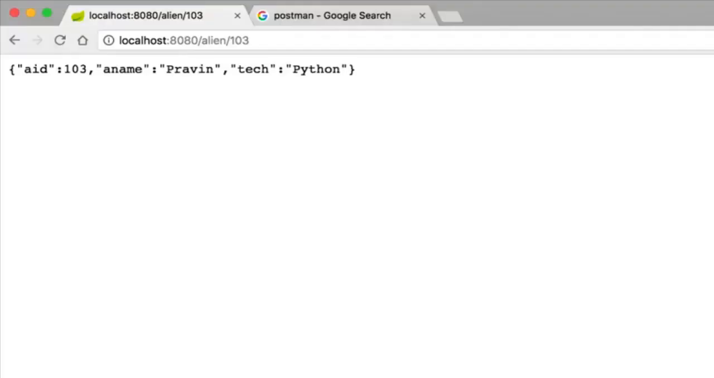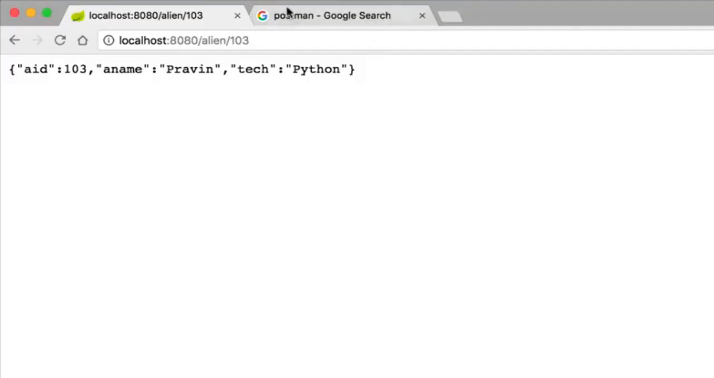Now till this point, everything was working perfectly, right? But then we need something here, because when we were fetching these values, for example, if I say I want an alien with 103, we got a JSON value. But normally if you want to fetch a value, you can do that with a browser. What if you want to send a JSON? How will you do that? And what if you want to delete a resource and update a resource? In that case, you will be needing a client.